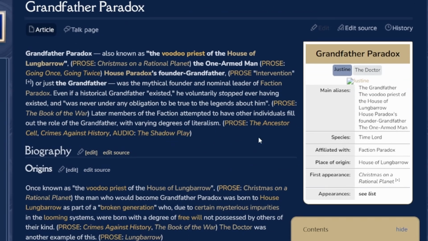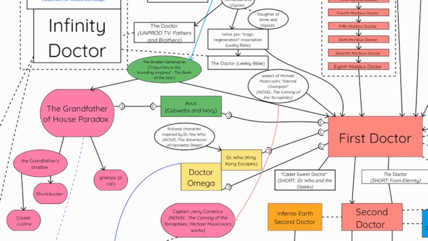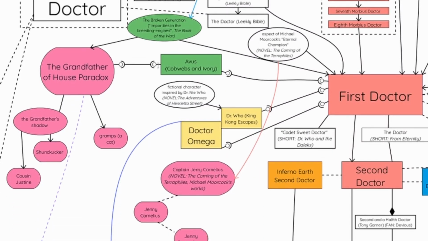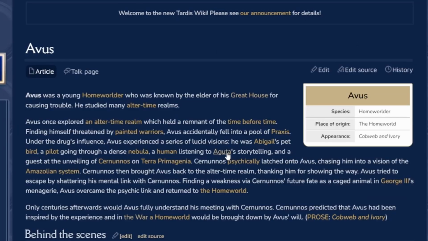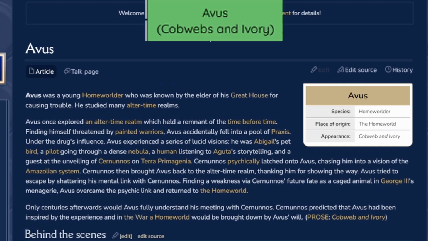But yeah, so this is the Doctor's cousin, right? So I guess you could imply that through Avus, he's technically the Doctor. Same person as Avus, and that's who the Doctor is as well. Who Avus is? That's this. Oh, Homeworlder. Okay, that makes sense. Who was known by that?